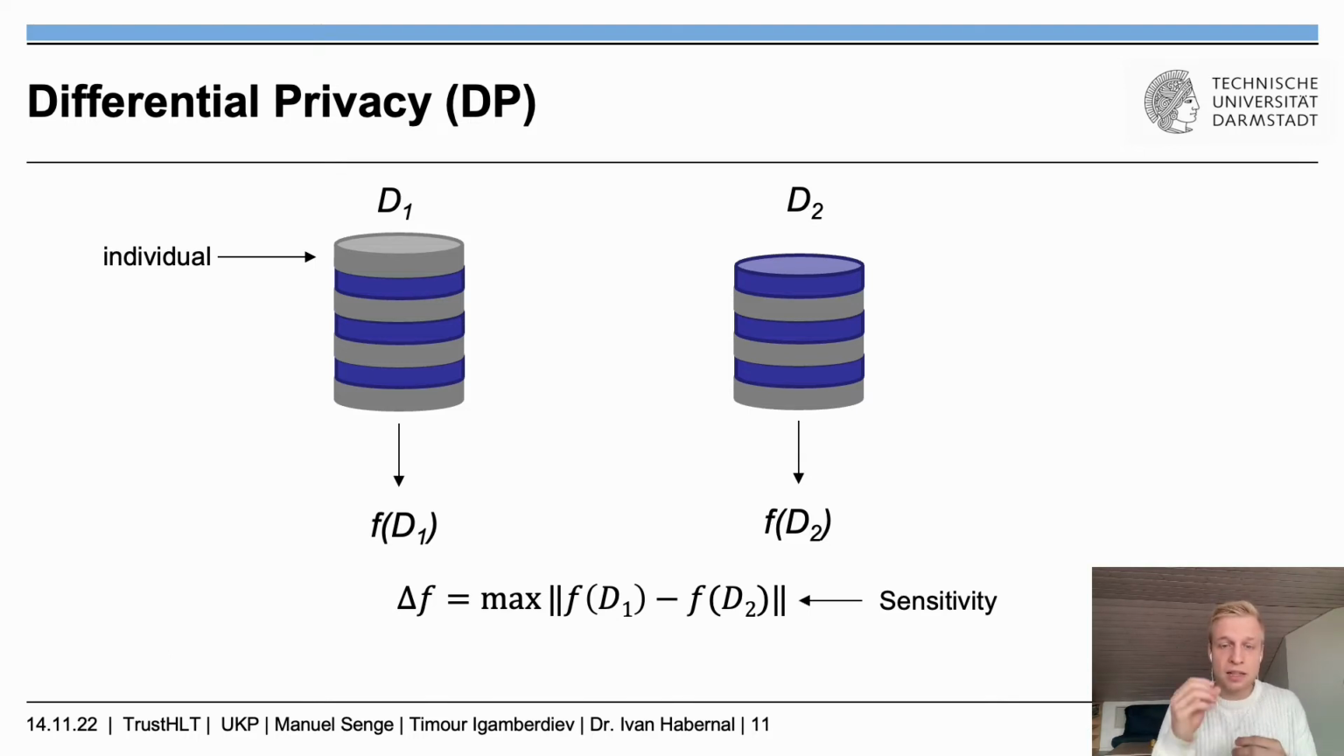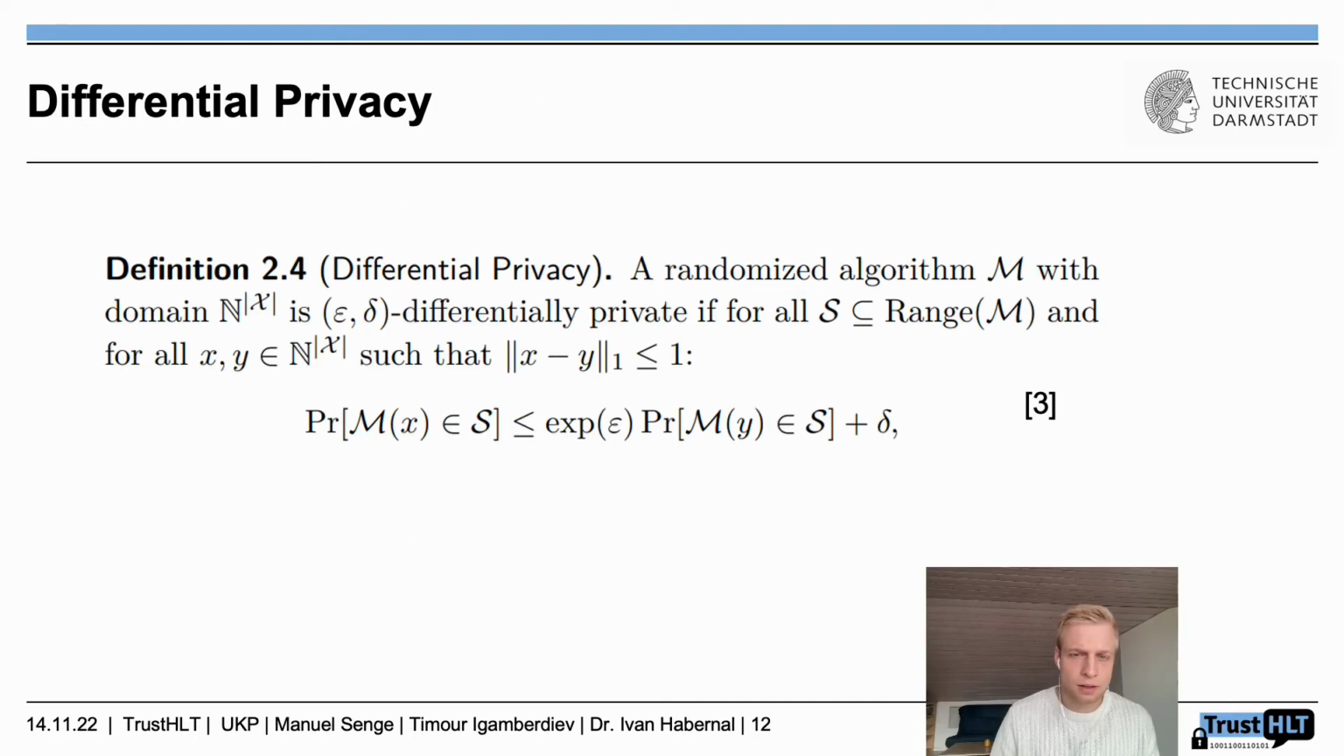So without even looking at this one sample, with simply looking at the difference, we now gained an insight about a single individual. So now let's look at the formal definition of differential privacy. If we have a randomized algorithm M, and this could be the neural network or the function we run against the data set, with the input domain of the data set, then we call it epsilon-delta differentially private